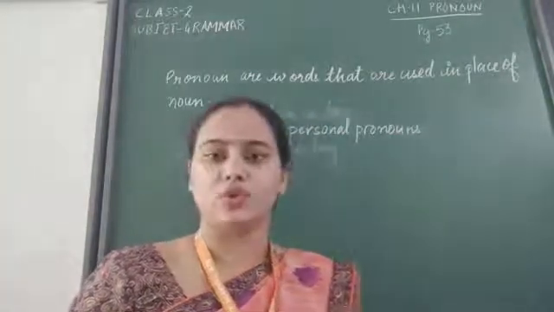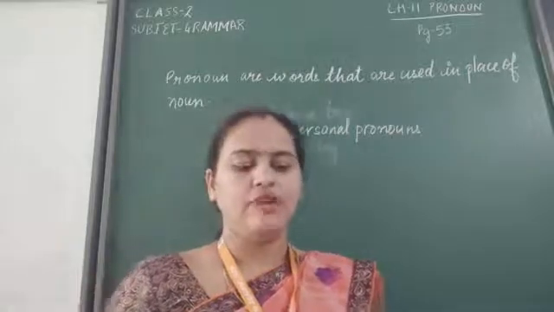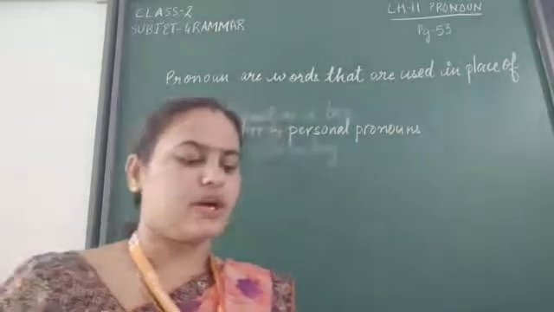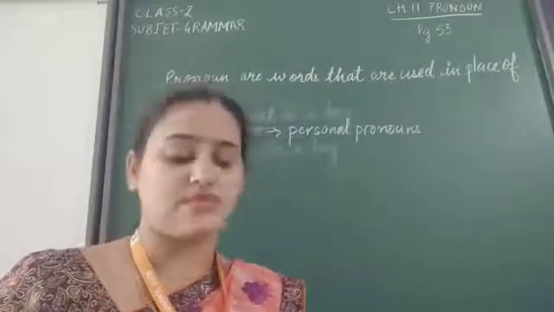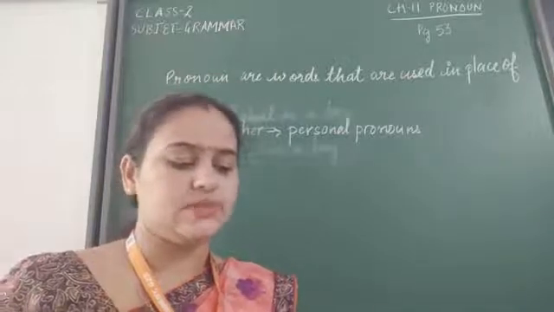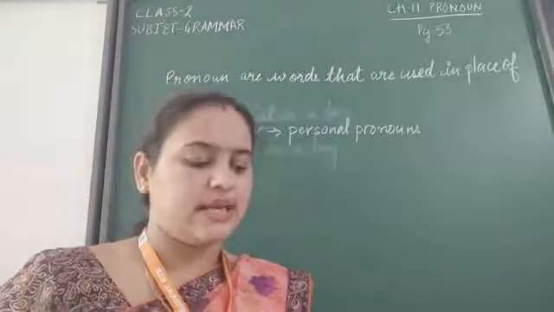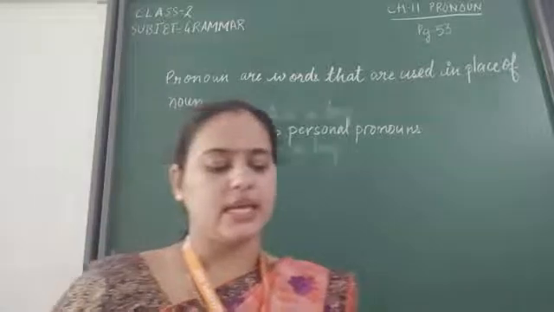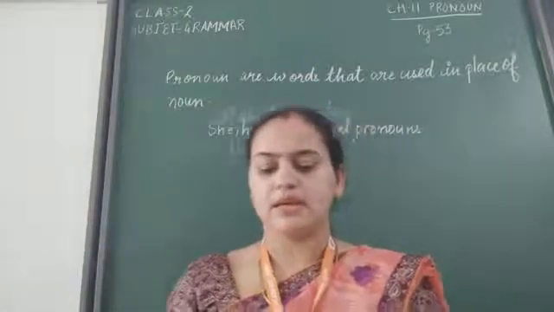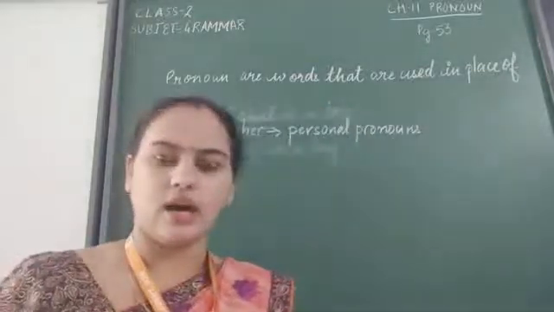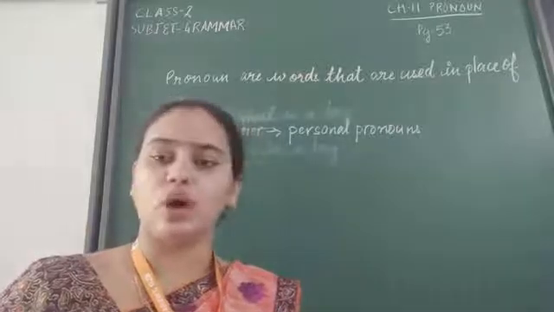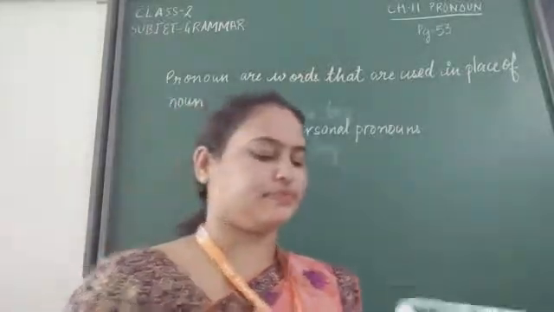Page number 54. We are classmates. Our class teacher praised us for the good homework. These books are ours. In these sentences, I, me, mine, we, us, ours are personal pronouns of first person.